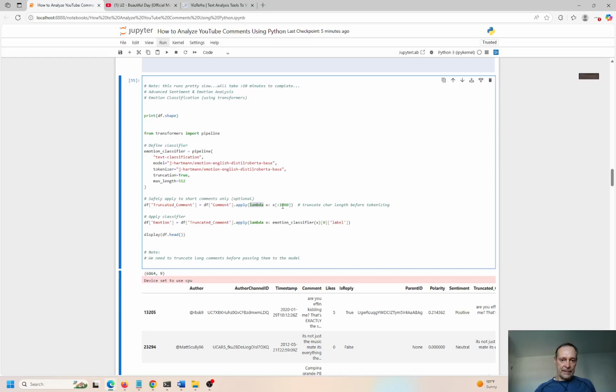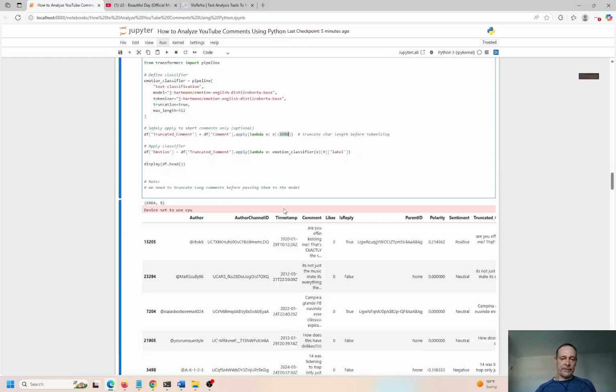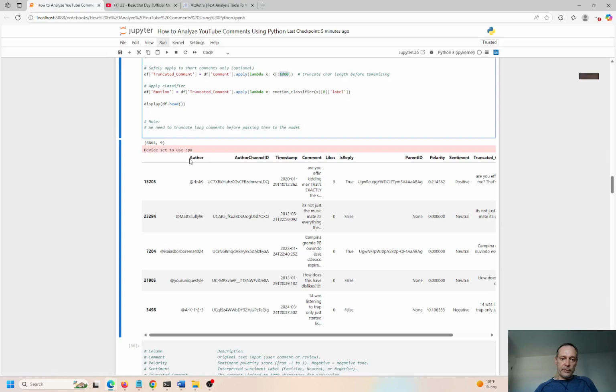We're applying a lambda: anything greater than 1,000, we truncate to the first 1,000 characters. So if somebody goes on and on and on with the comments, we don't have to know every single nuance and every detail of that. We're going to capture the first 1,000 characters, and that will essentially approximate the mood and the feeling and the sentiment and the polarity of that person's comment. So this is what we end up with.